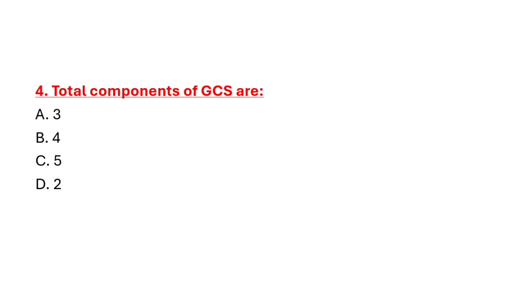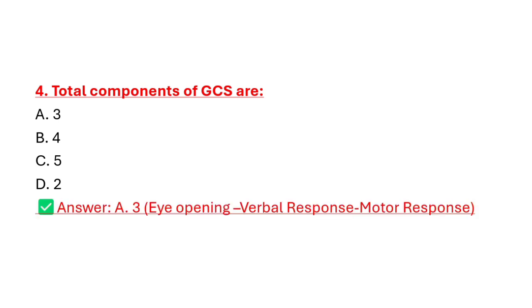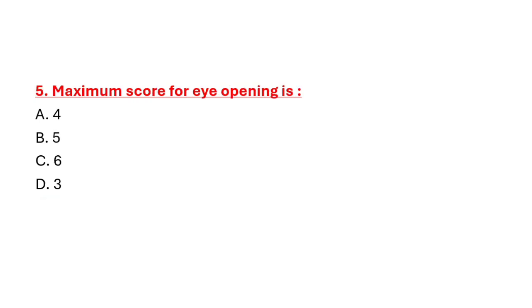Question number 4, total components of GCS are option A 3, option B 4, option C 5, option D 2. Correct answer is option A 3, eye opening, verbal response and motor response. Question number 5, maximum score for eye opening is option A 4, option B 5, option C 6, option D 3. Correct answer is option A 4.